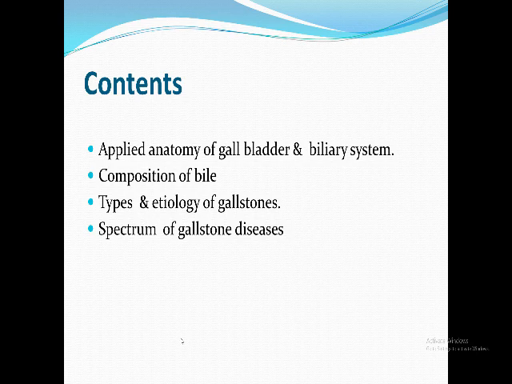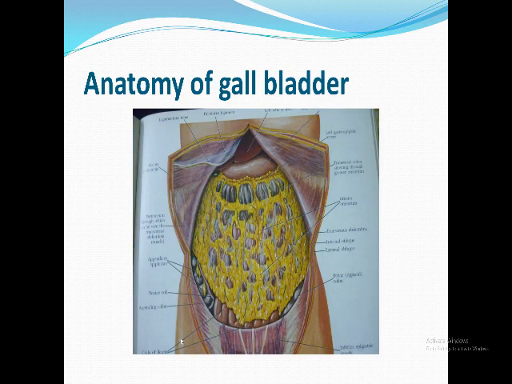Here are the contents. I'm going to pass rapidly over the anatomy, physiology, and the pathology of formation of gallstones. As you see the anatomy here, if we open the abdomen like that, it's from Atlas Netter, you will find, you can see only the fundus of the gallbladder with its known surface anatomy opposite the right ninth costal cartilage. If the gallbladder is inflamed, you will find a tender point here, which is called Murphy's sign, we're going to discuss.